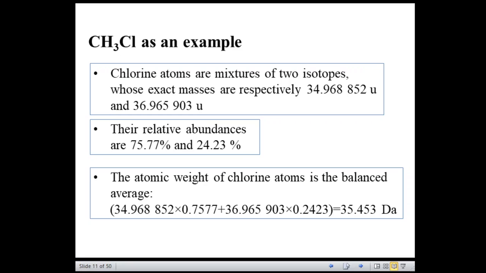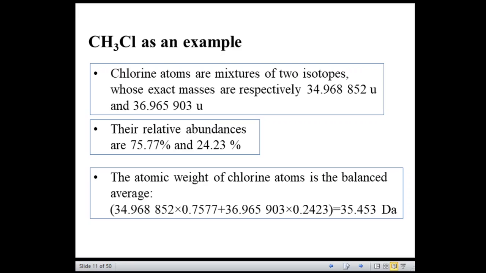So there is a difference with respect to Daltons. Of course, this is a small molecule, so the difference may not be that big when compared to the average mass and monoisotopic mass. The average mass reads about 50.48 and the monoisotopic mass reads about 49.99.